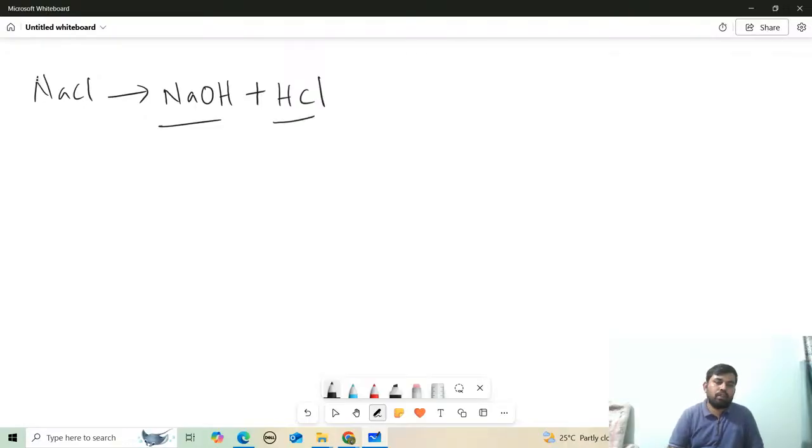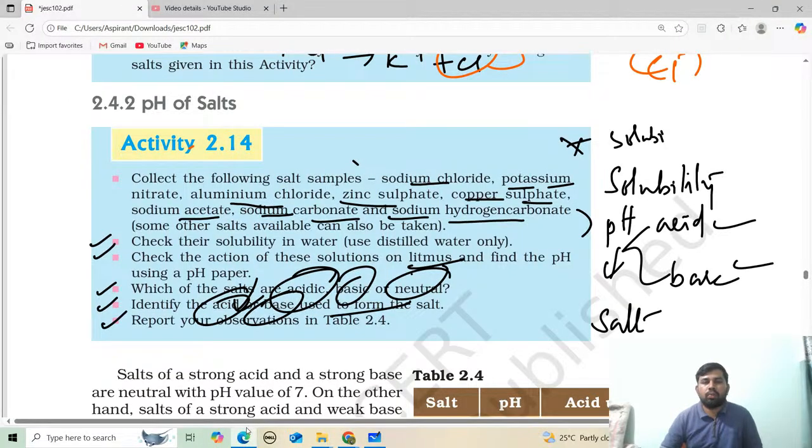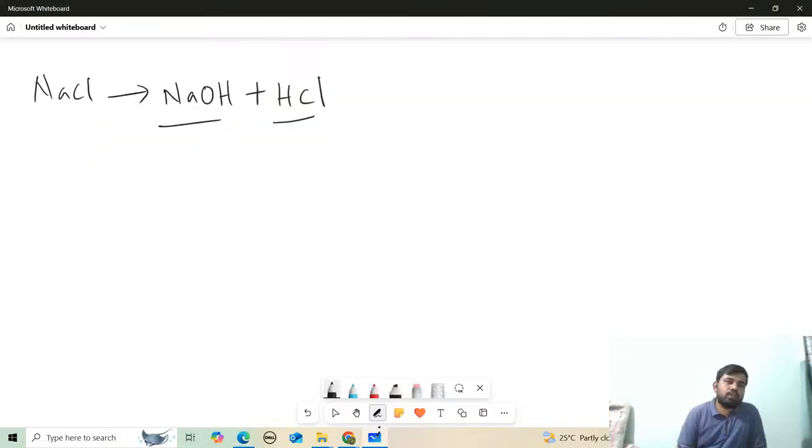Now see one more example. They've given potassium nitrate and aluminium chloride. So better you take here, let me first discuss what is meant by different types of salts. You try to understand. There are three types of salts. One is neutral salts.